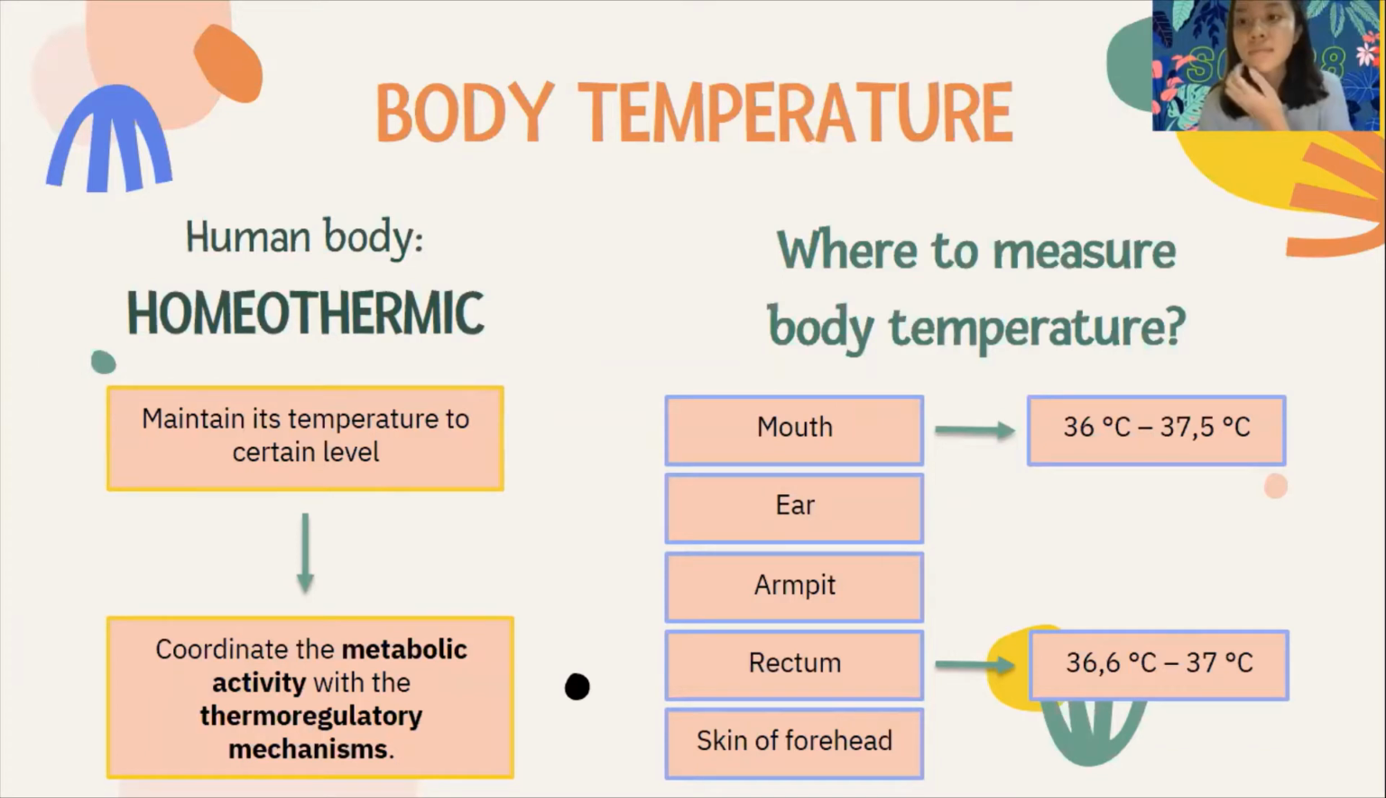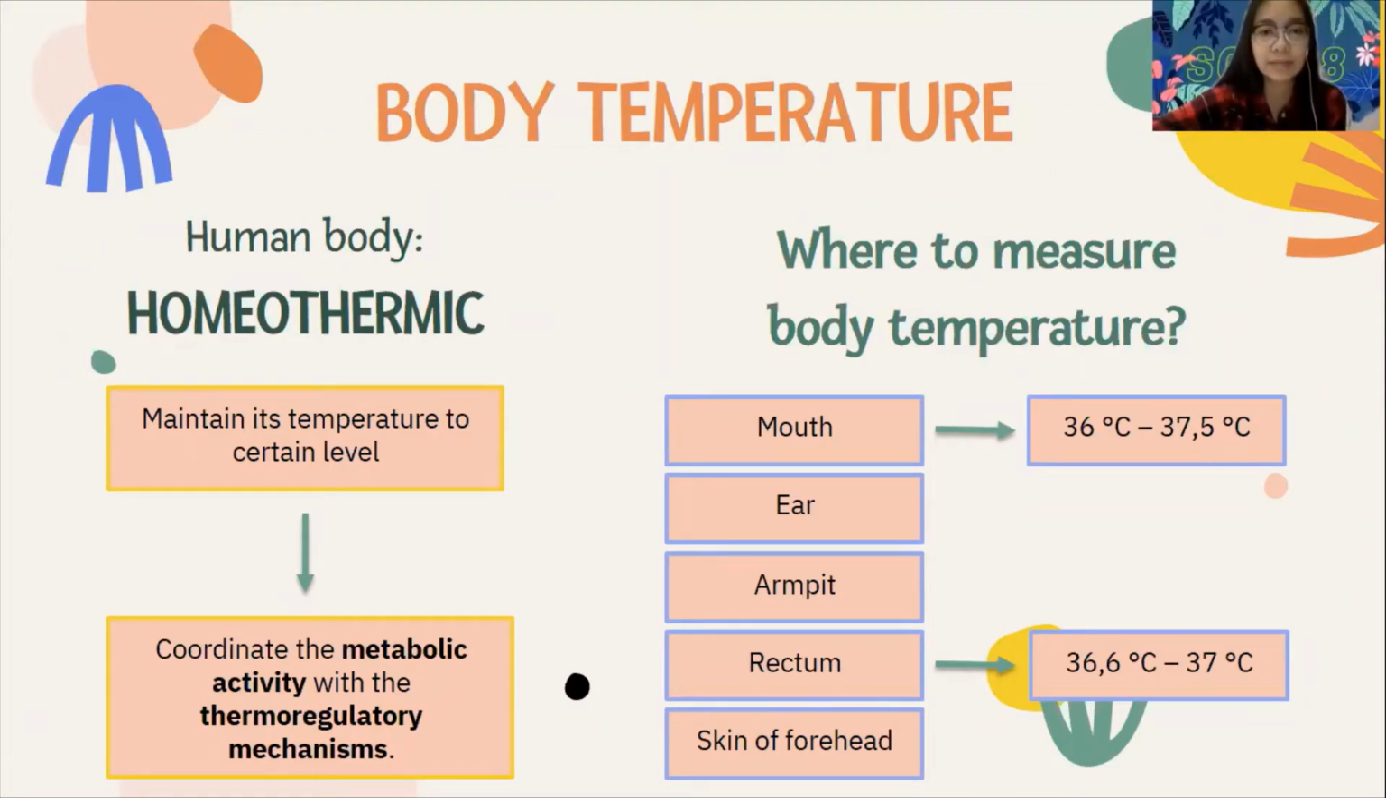Hello everyone, my name is Mary Bintandila Pravitari and I will explain about body temperature. Body temperature shows the average heat energy of the human body, which is produced by metabolism. The human body is homeothermic. Homeothermic means the human body can maintain its temperature at a certain level. The purpose is to coordinate the metabolic activity with the existing thermoregulatory mechanism.